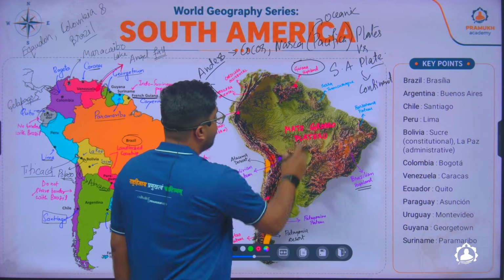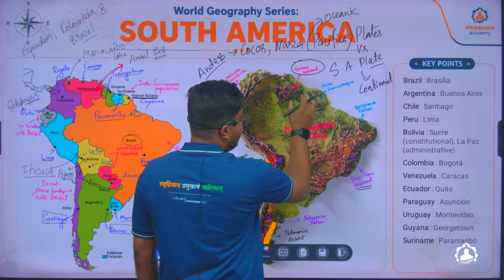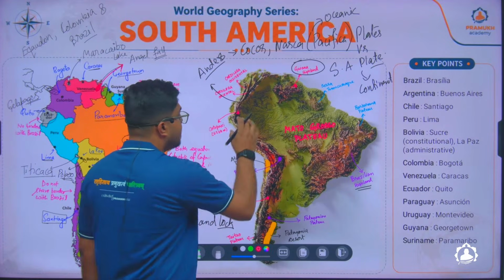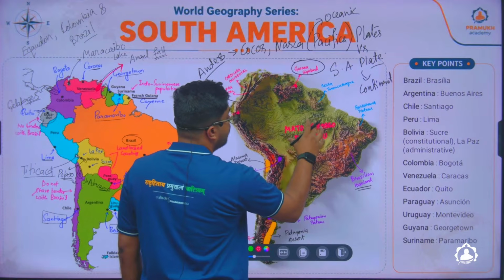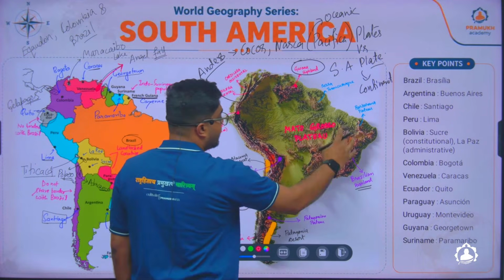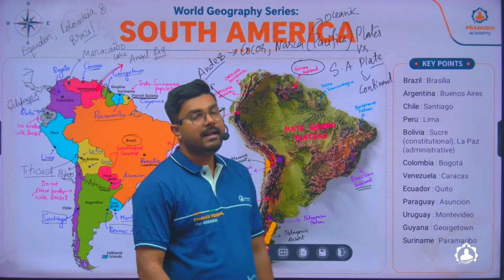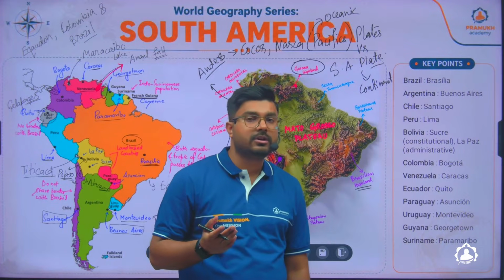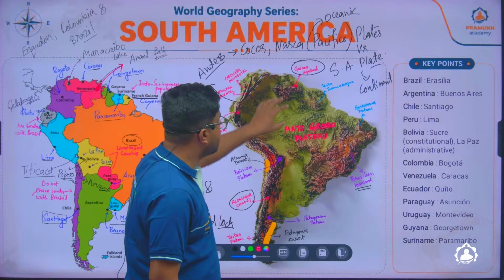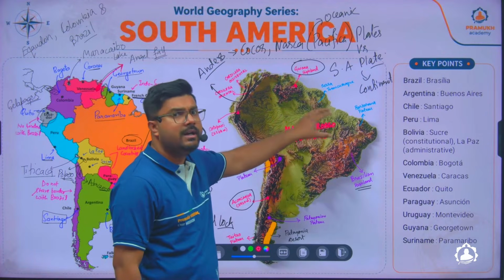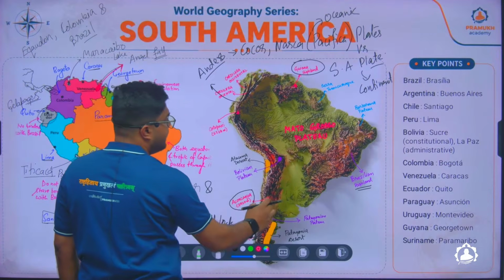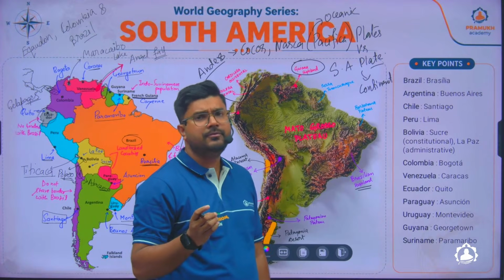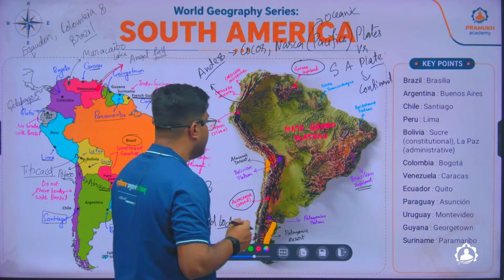So you can say that all of these small hill ranges or the highlands which you find are comparatively very old. Why can we say it is old? Because the river has not been able to erode these landforms, and that is why sometimes they are also referred to as the Brazilian shield, like the Canadian shield we have. Like in India, we have this hard mountain or hard rock structure landform like the Aravalli. So these are comparatively harder and they are comparatively older also. And remember, this Andes mountain is a new mountain which was formed particularly in the tertiary period, just before the tertiary period, when there was this mountain building period.